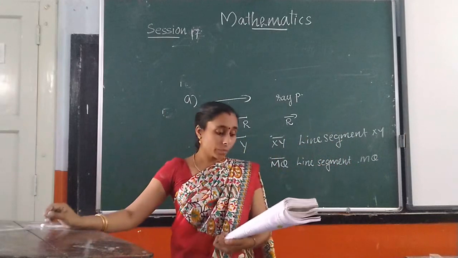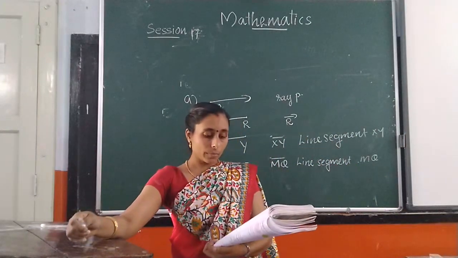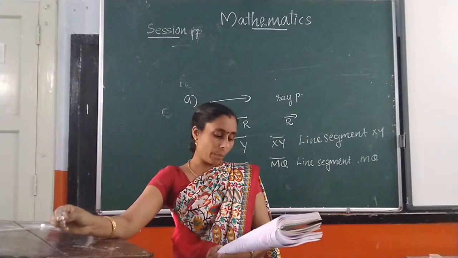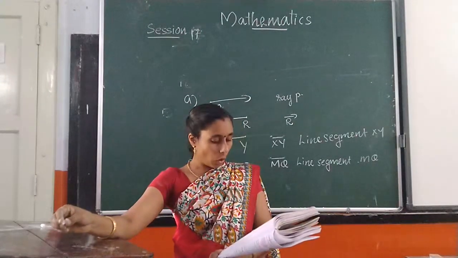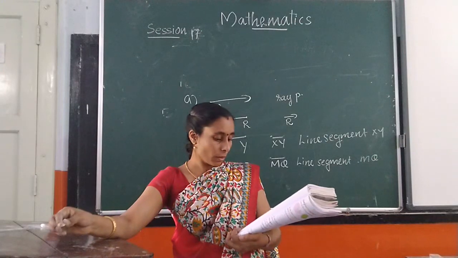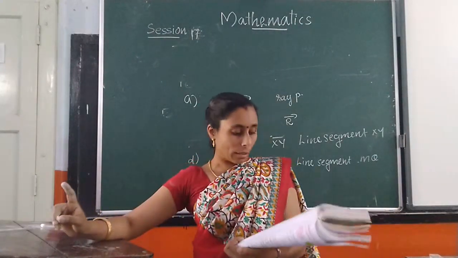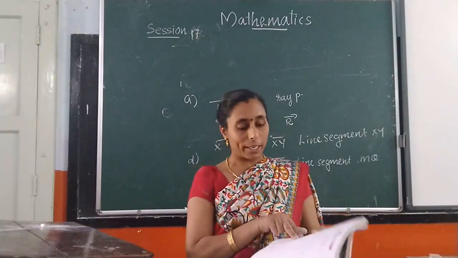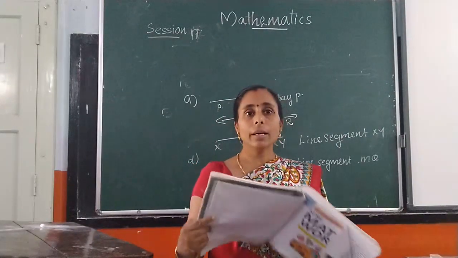Question E: ray RS. Question F: line segment AB. Then question number 4, that is your homework. Name the following. Question number 5, I will explain next class. And question number 6, you can also do after the explanation. Okay. Thank you. Have a nice day.